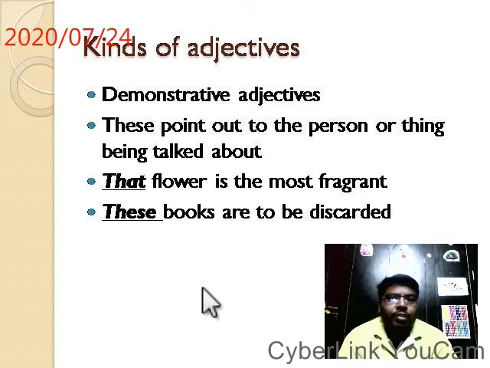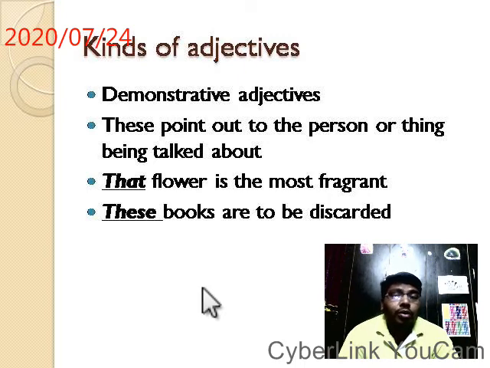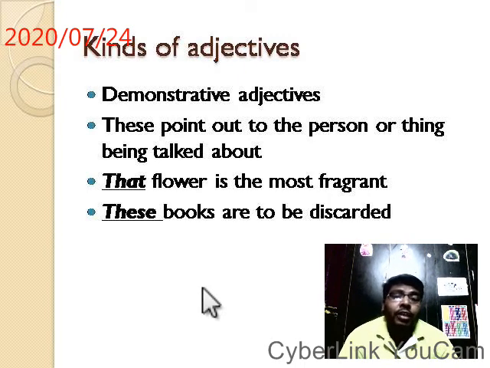These same words can be used as pronouns, but here they are being used as adjectives. So the words are the same, but the placements of the words in the sentence change. So according to the changes, their character also changes. A noun or a pronoun can become an adjective depending on its place in the sentence.